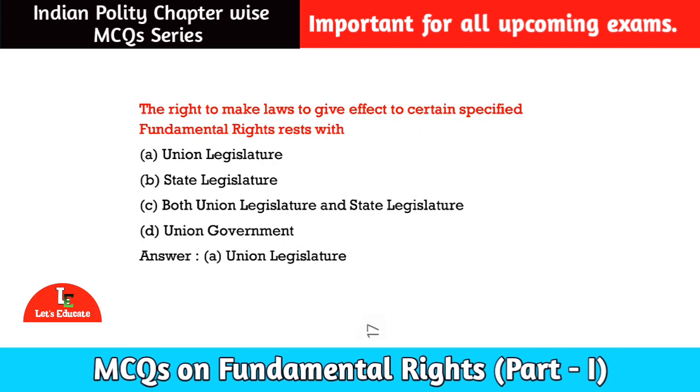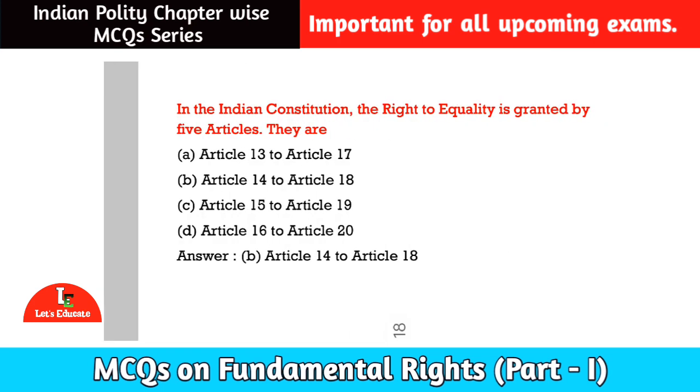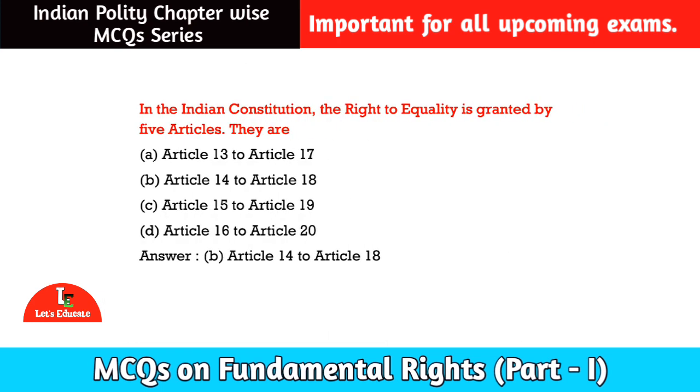Here is our next question for today. The right to make laws to give effect to certain specified fundamental rights rests with option number A, Union Legislature, option number B, State Legislature, option number C, Union Legislature and State Legislature, option number D, Union Government. So among these, the correct option is option number A, Union Legislature. Let us see the next question. Here is our next question for today.